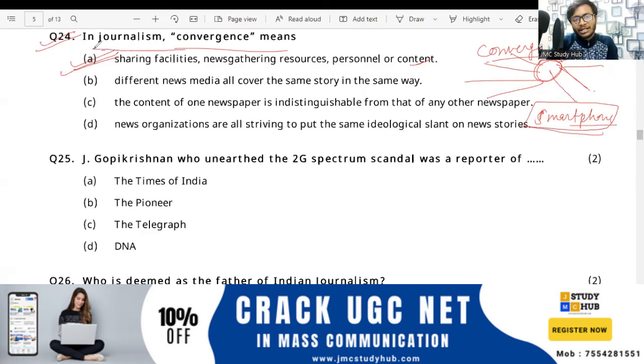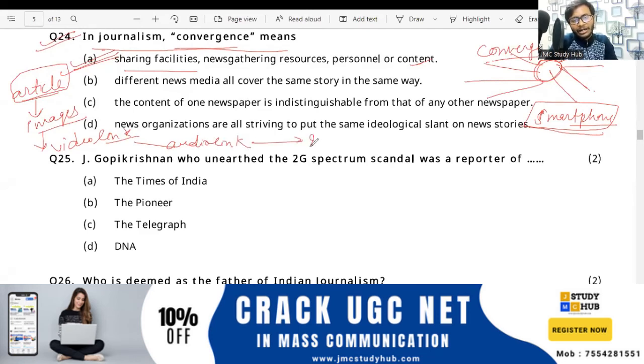So here it is asked about convergence in journalism. Journalism convergence is where you get all types of facilities. If you are reading an article, you also get images, you also get a video link, and below you get an audio link. You get other related stories. So you get all these things at one place: sharing facilities, news gathering, resources, personnel or content.